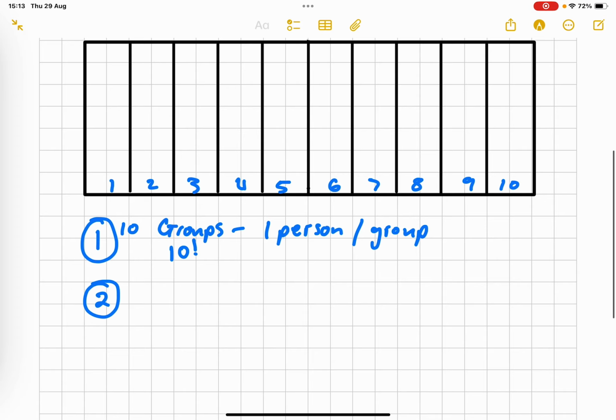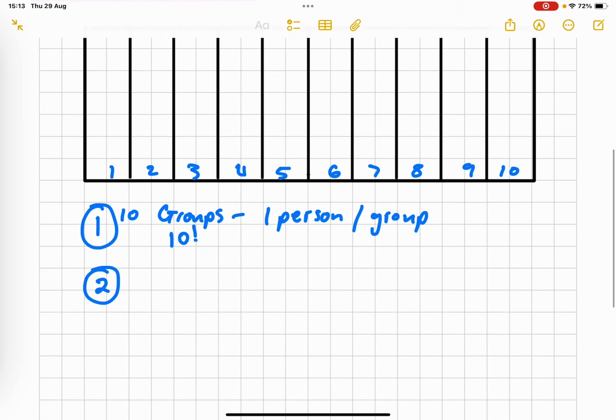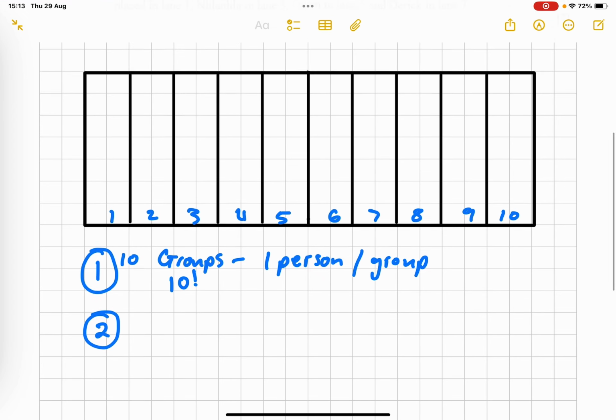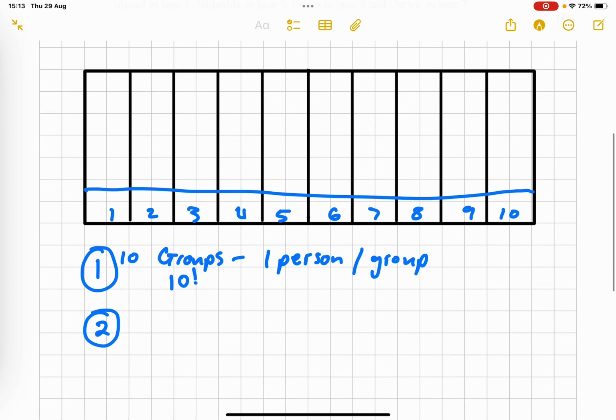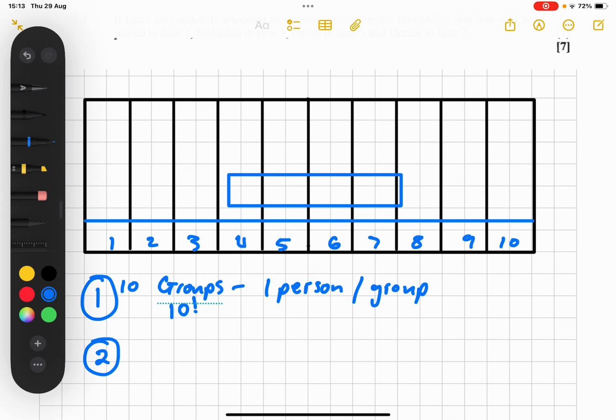Now in situation 2, what you actually have is 4 athletes who insist on being placed next to each other. So if we were to put this into a hypothetical, these 4 athletes could be in these 4 lanes, and then the rest of the athletes would be in the remaining lanes.